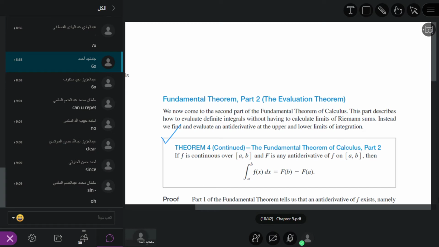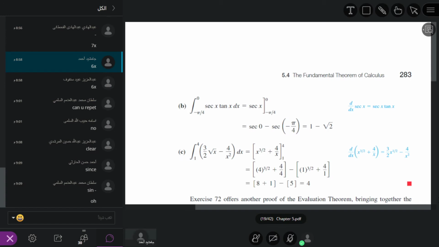So we are taking here the function cosine x. It is continuous over the interval 0 to pi, and the antiderivative of this function is sin x. First we put the upper limit, which is pi, so sin pi is equal to 0, minus sin 0, which is also 0. So 0 minus 0 is 0.